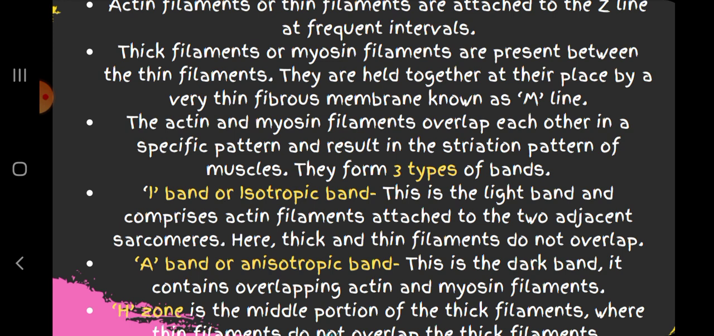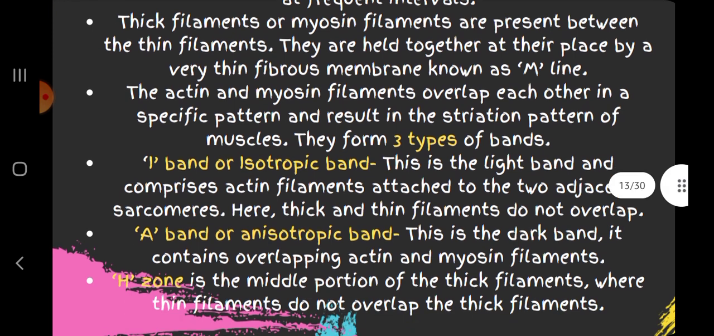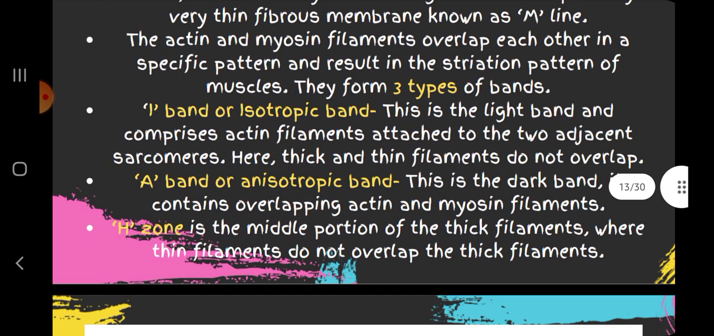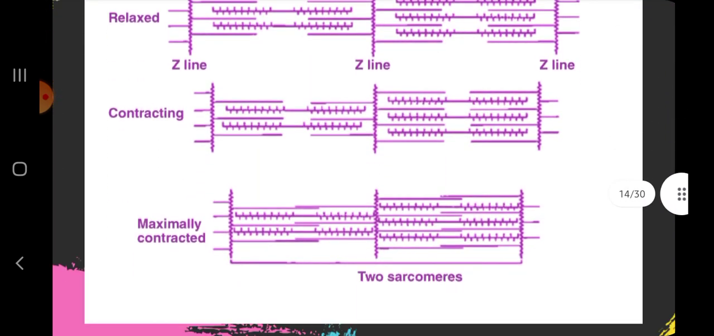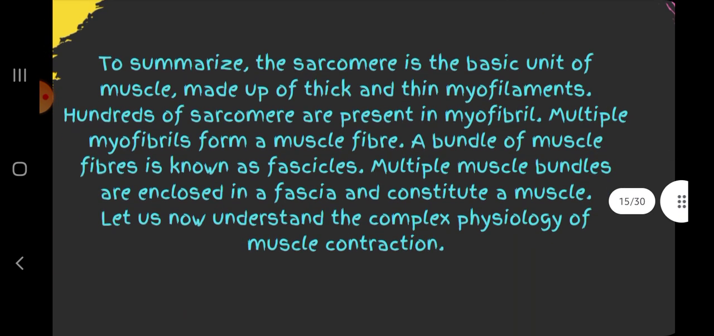Then there are three types of bands: I band or isotropic band, A band or anisotropic band, and H zone. To summarize, the sarcomere is the basic unit of muscle made up of thick and thin myofilaments. Hundreds of sarcomeres are present in a myofibril. Multiple myofibrils form a muscle fiber. A bundle of muscle fibers is known as a fascicle. Multiple muscle bundles are enclosed in a fascia and constitute a muscle.